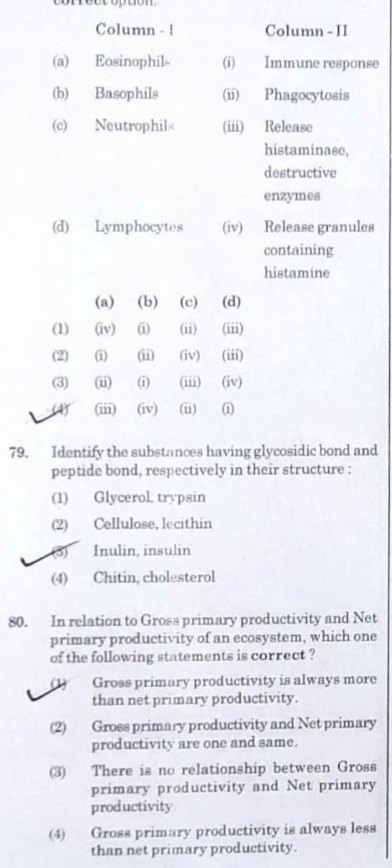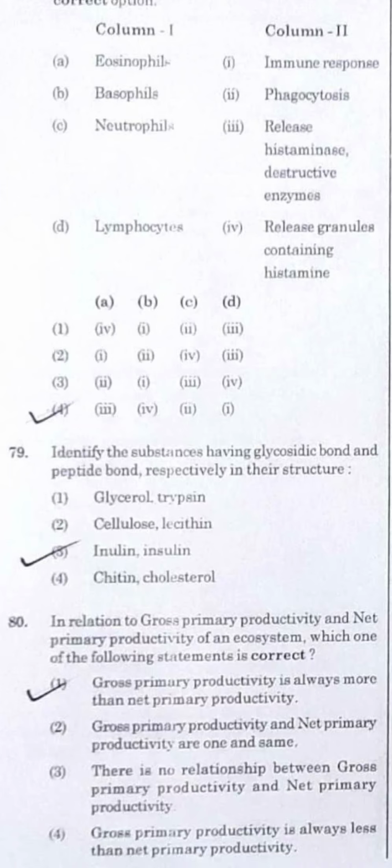Question number 79. Identify the substance having glycosidic bond and peptide bond respectively in their structure. Hopefully my students have gone for the correct answer, because I have taught them that inulin is a carbohydrate and insulin is a protein, and carbohydrates have the glycosidic bond whereas proteins have the peptide bond. Option number 3, inulin and insulin.